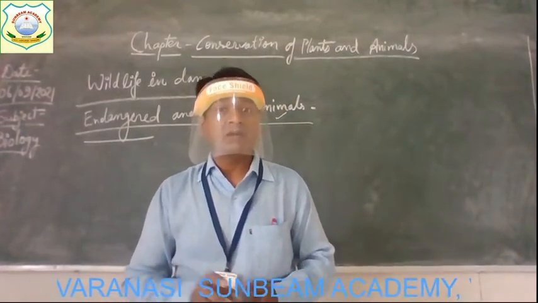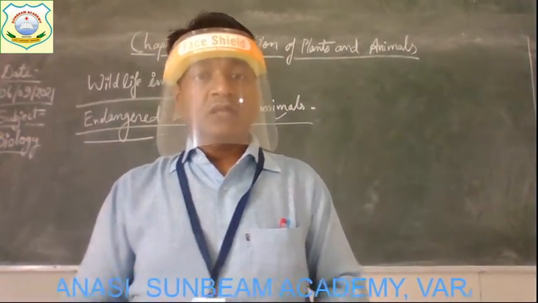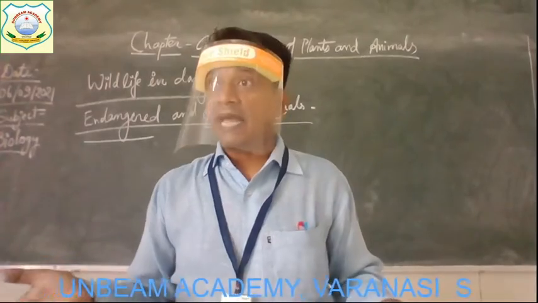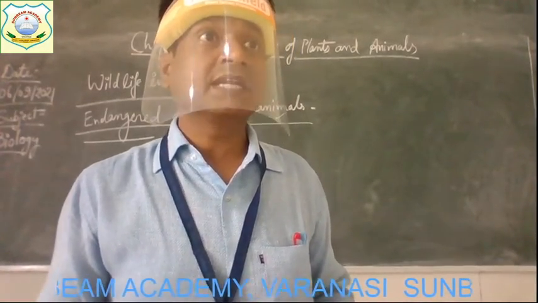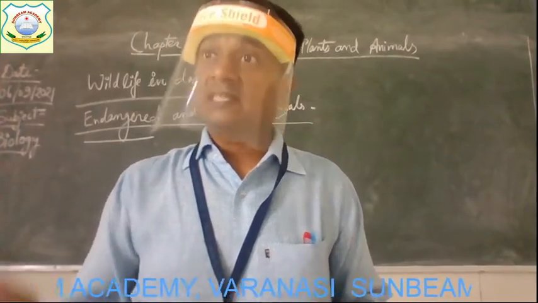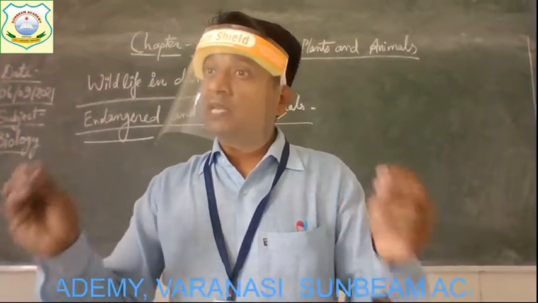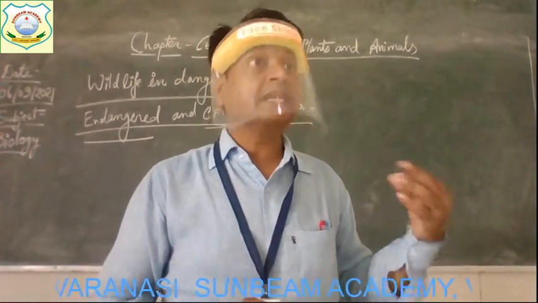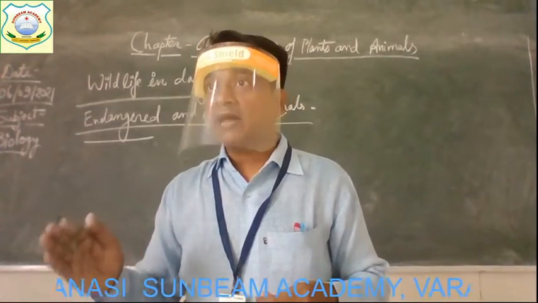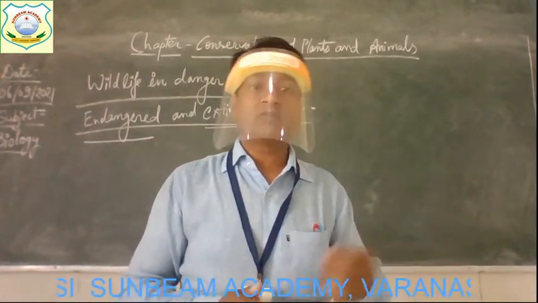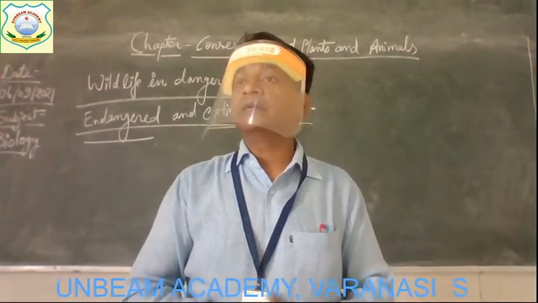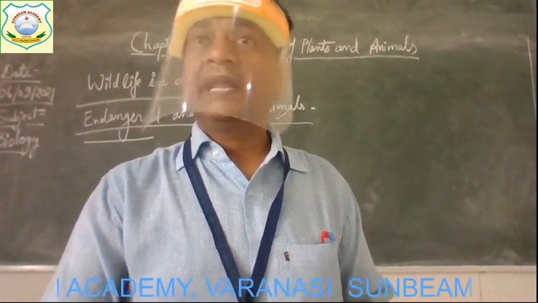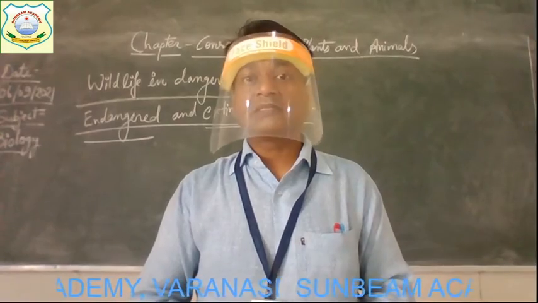Bison, beaver, pronghorn antelope, tiger. You know very well that tiger projects are started by the government to protect the tiger and increase its population. Then the Asiatic lion, which is found very less in number. In our country we have the Gir National Park, where such lions are naturally found, but their numbers are also very less. Asiatic lion and the leopard are some of the animals whose numbers are very less, and they are endangered animals.